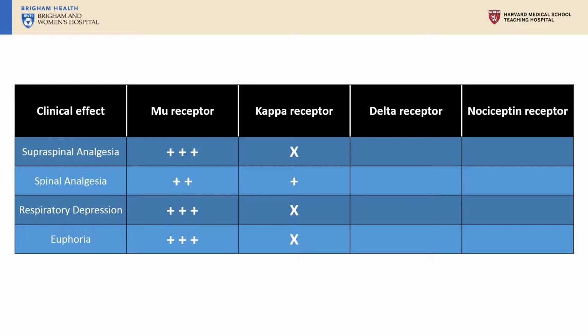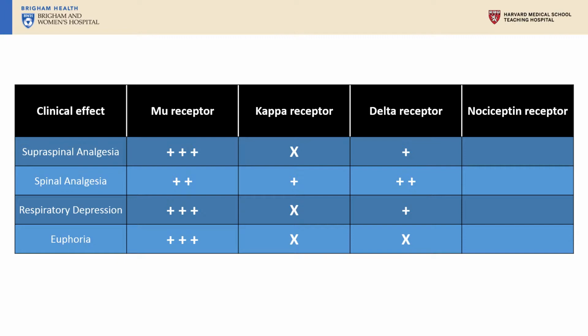Agonist activity at the kappa receptor results in weak analgesia through activity in the spinal cord. Notably, it does not cause respiratory depression or euphoria. Presently, there are no pure agonists of just the kappa receptor for clinical use. The primary mu agonists, morphine and levorphanol, do have moderate activity at kappa. Tramadol has a minimal amount of activity, as may meperidine. Of the mixed agonist-antagonists, pentazocine is a full kappa agonist, whereas butorphanol and nalbuphine are partial agonists.